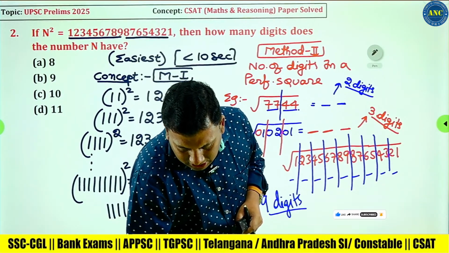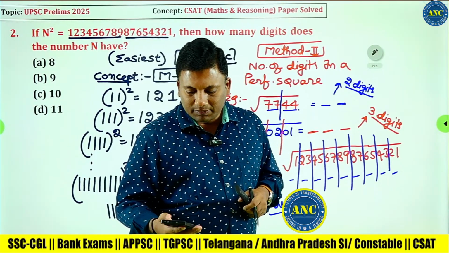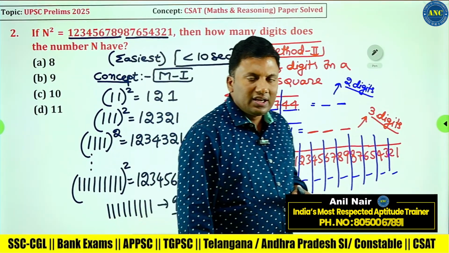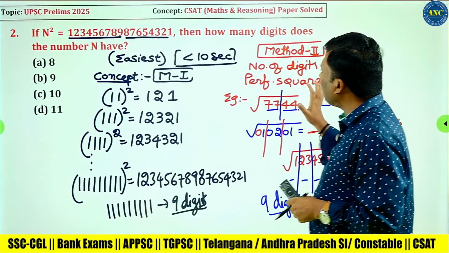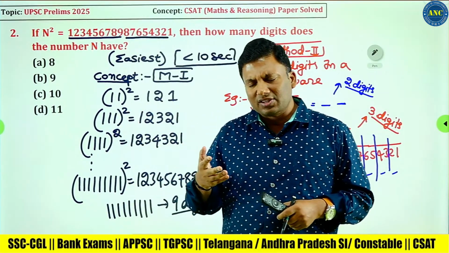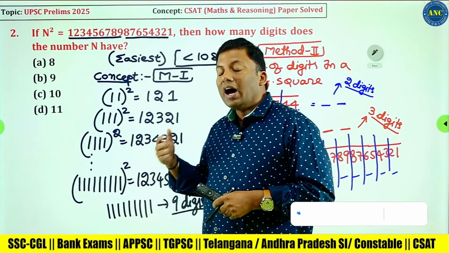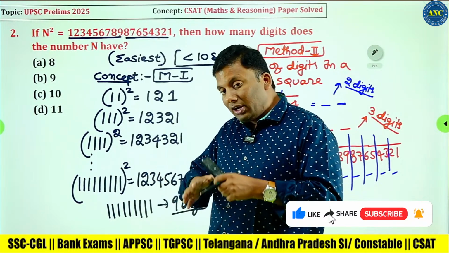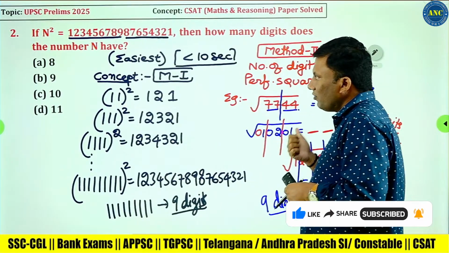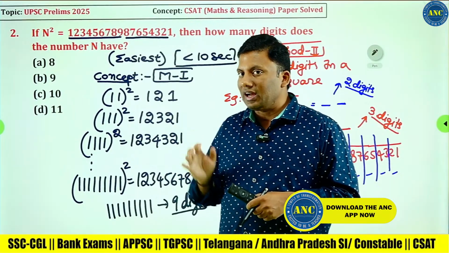Very interesting concepts we are going to discuss right now, sir. I hope the concept is clear. This is how you will find the number of digits. This is method 1, which almost everybody will solve, keeping in mind this logic, which is relatively simple. Assume you are a non-maths student and during the tense atmosphere you forgot it. So you can go ahead with the number of digits in a perfect square. Idea clear?